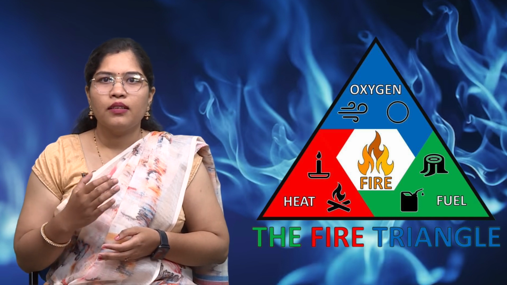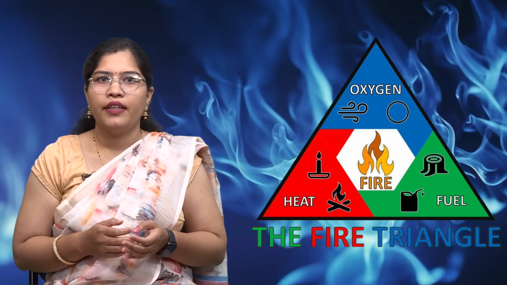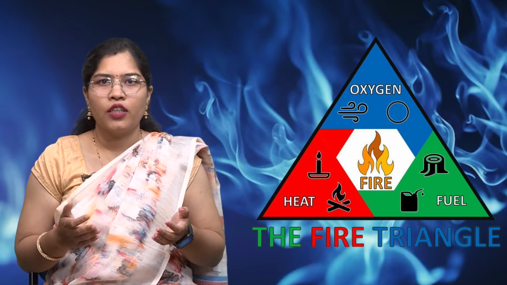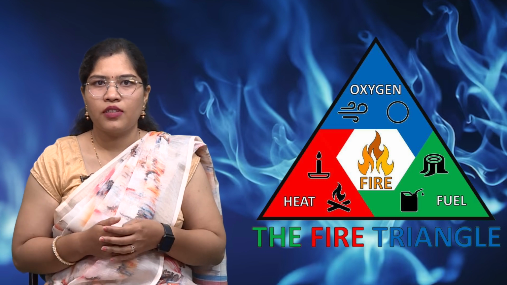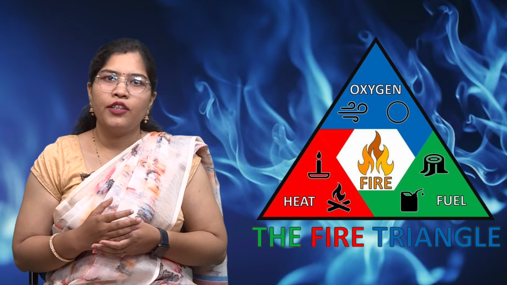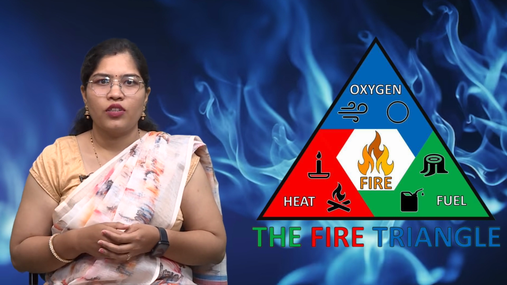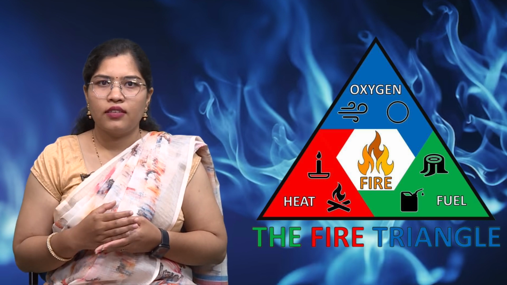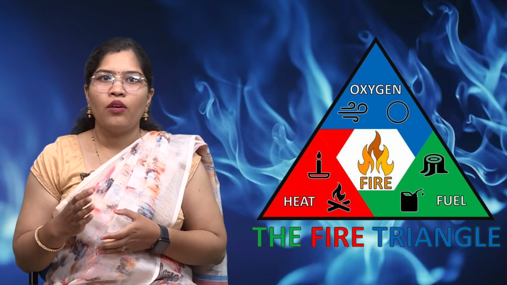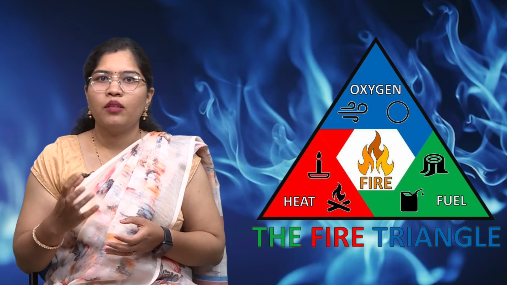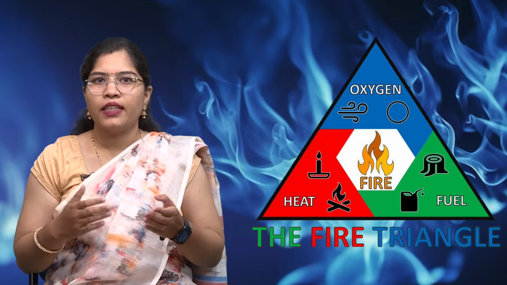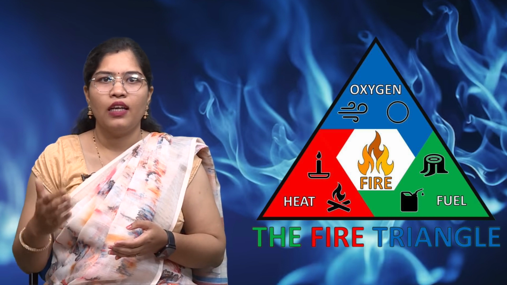This is the material that can burn and release energy in the form of heat. It can be a solid, liquid, or gas substance that provides the necessary carbon and hydrogen atoms for combustion. Second one is oxygen, which means fire requires oxygen from the air to support the combustion process. Oxygen reacts with the fuel to release energy in the form of heat and light.